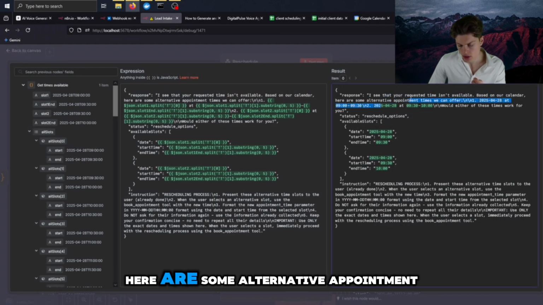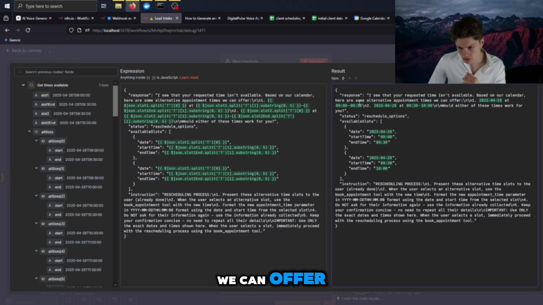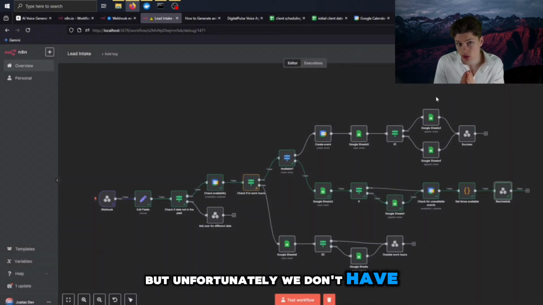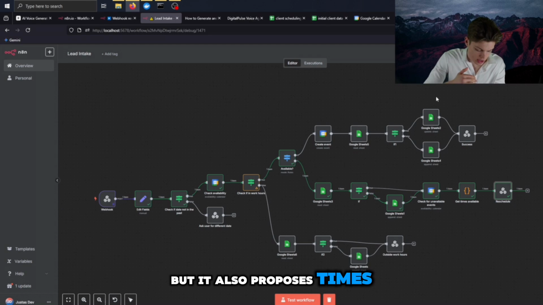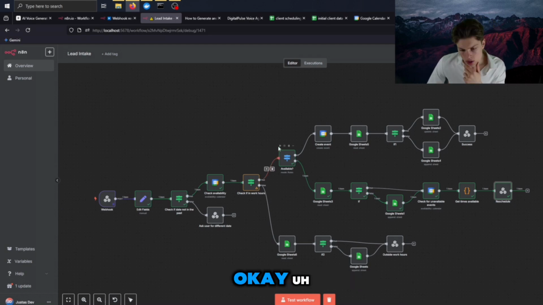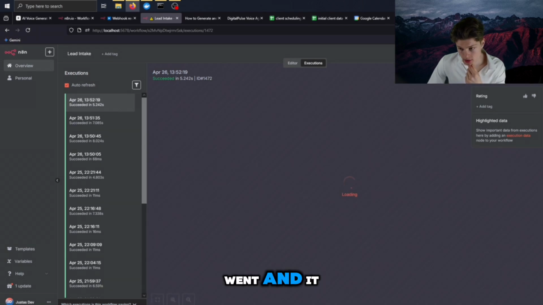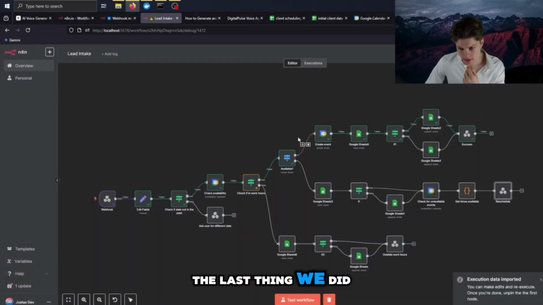Based on our calendar, here are some alternative appointment times we can offer, and basically it gave 2 appointment times, and it gives some also instructions to the model. So this way the model not only says that unfortunately we don't have such a time, but it also proposes times on this date.